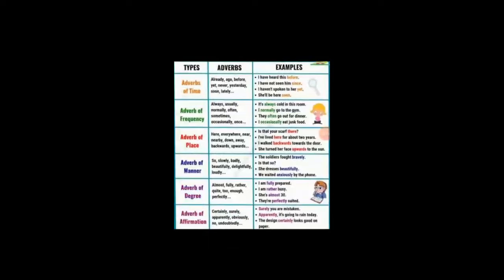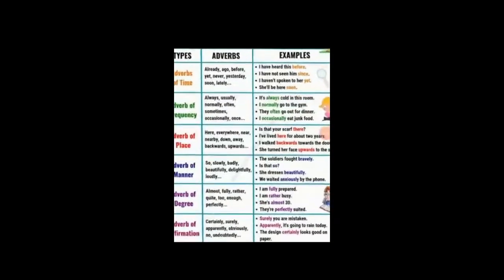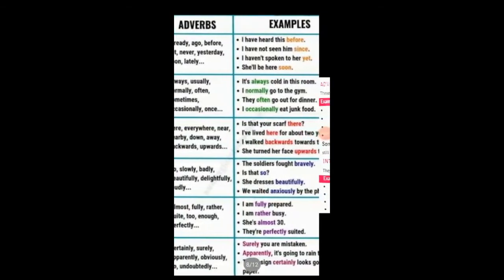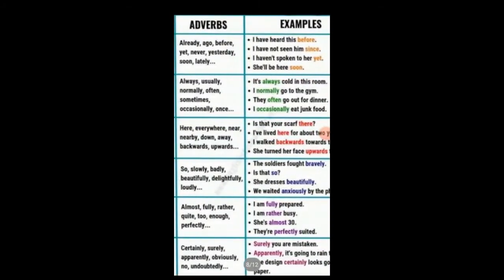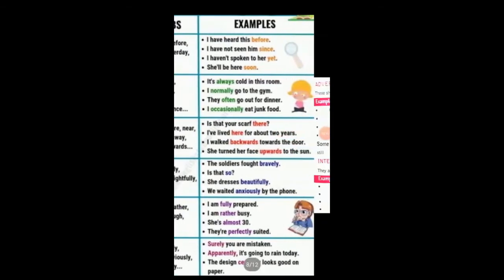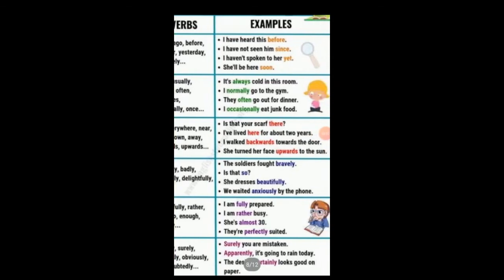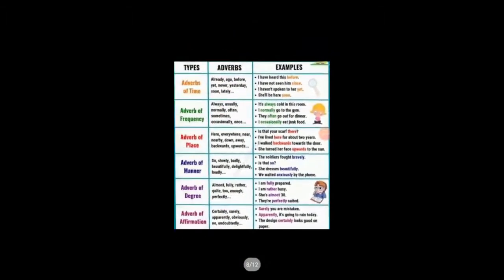Then we have adverb of place. The words which express the adverbs of place are here, everywhere, near, nearby, down, away, backwards and upwards. And the sentences are, is that your scarf there? I have lived here for about 2 years. I walk backwards towards the door. She turned her face upwards to the sun. So there, here, backwards, upwards, these are all adverbs of place.